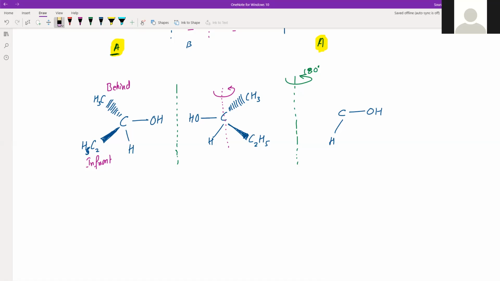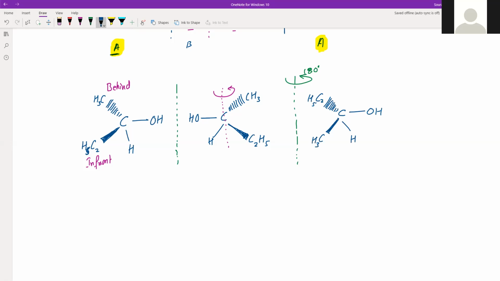But those two which were not in the plane, one behind and one in front of the plane or the screen, will now change their location. So now C2H5 will go to the back of screen, and the CH3 will come to the front.